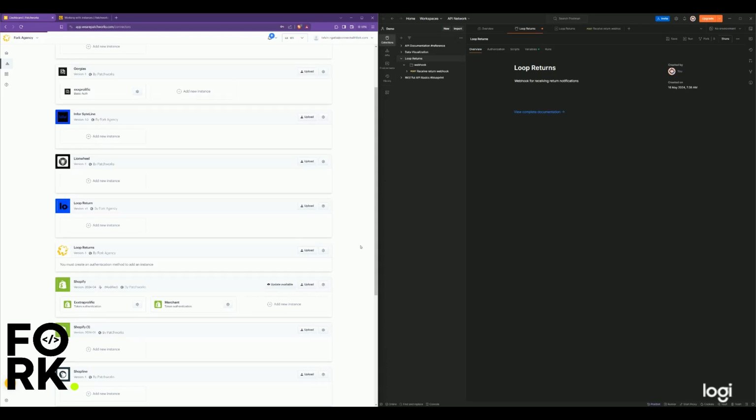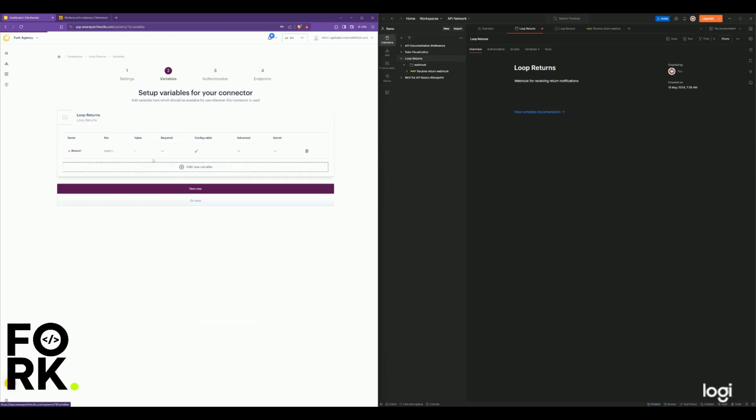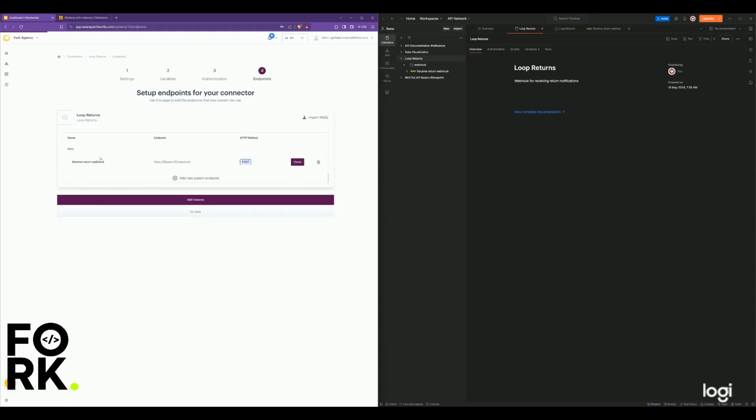So here it is. Going through it, yes, you do need to add authentication to it, but that's fair enough. And going through it, you can see that these variables have already been set, and you can see the endpoint.